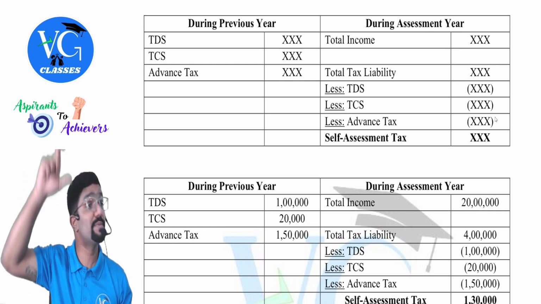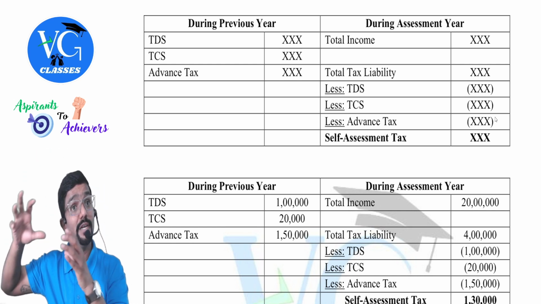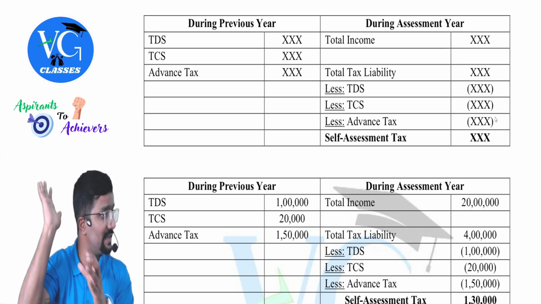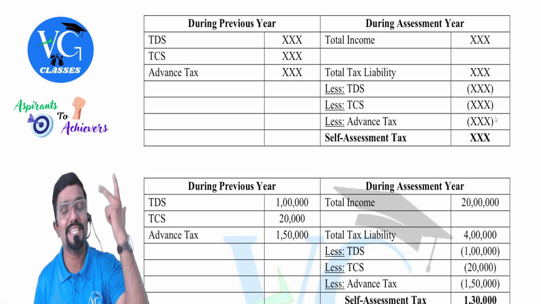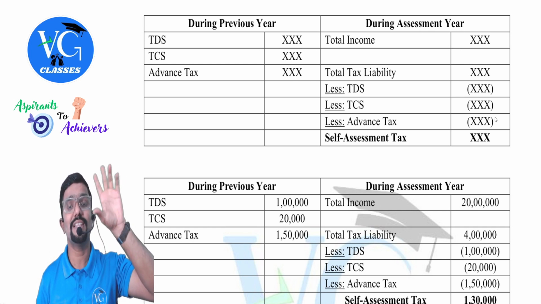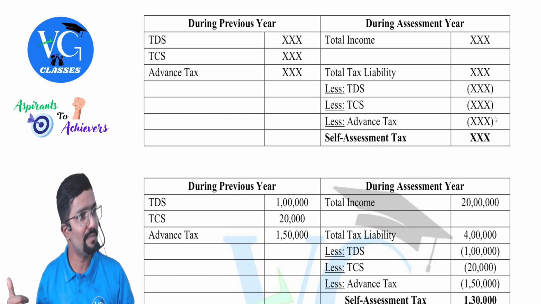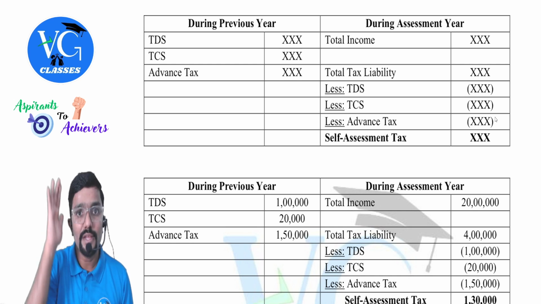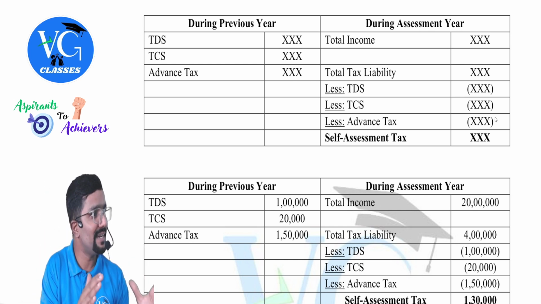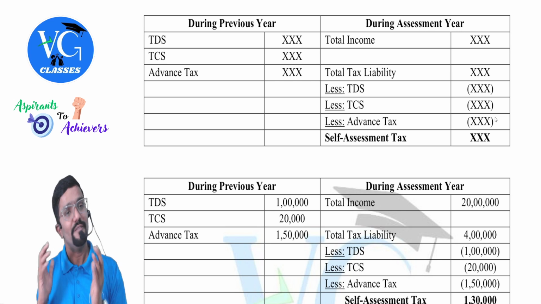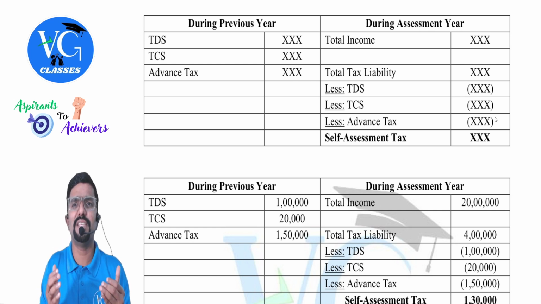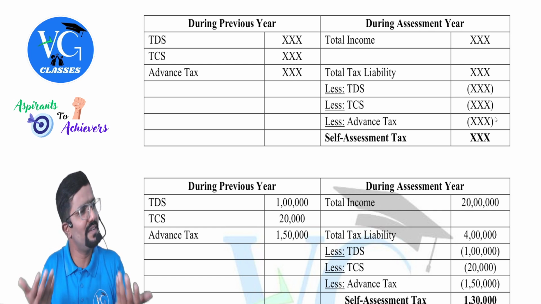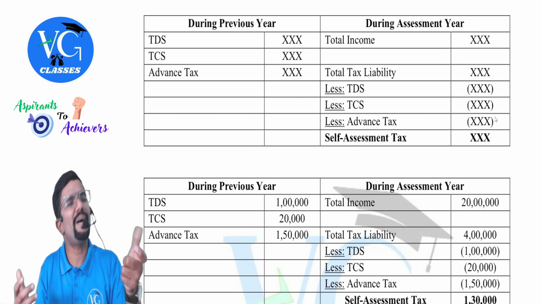So the general statement is income earned in the previous year is chargeable to tax in the assessment year. And even for that, a few exceptions were there, where income earned in the previous year is chargeable to tax in the previous year itself. Now, in this chapter, whatever we are learning, TDS, TCS, and advance tax, these are nothing but income tax itself. It is a part of income tax. When are we paying it? In the previous year itself, either directly or indirectly. That means income earned in the previous year, is it getting taxed in the previous year itself? Yes, but maybe not fully, partly.